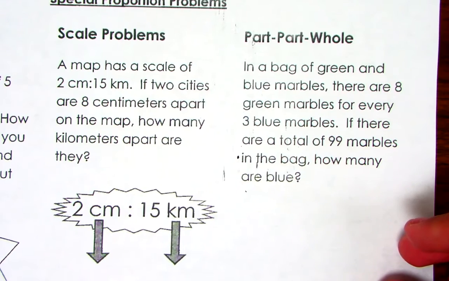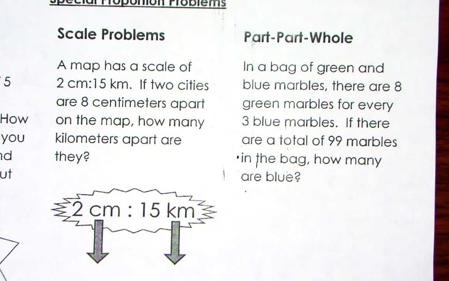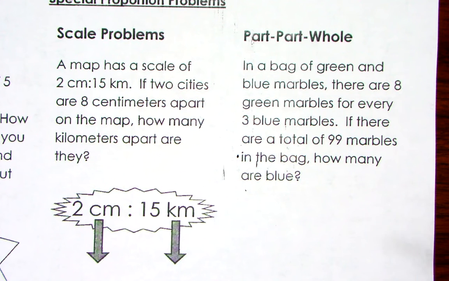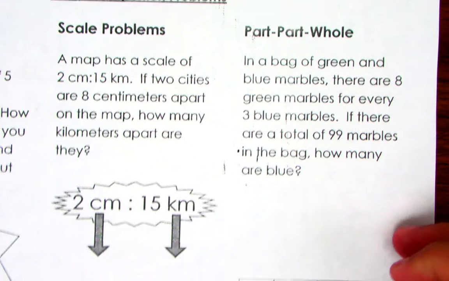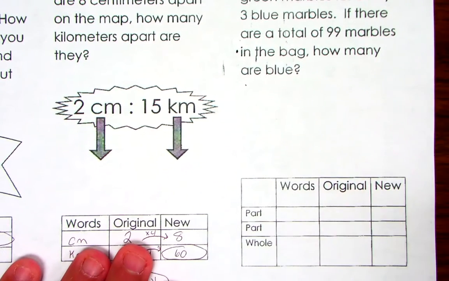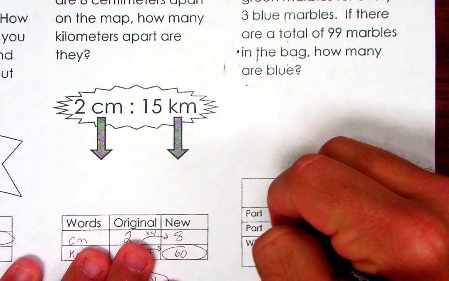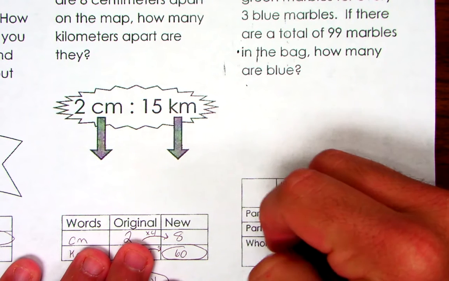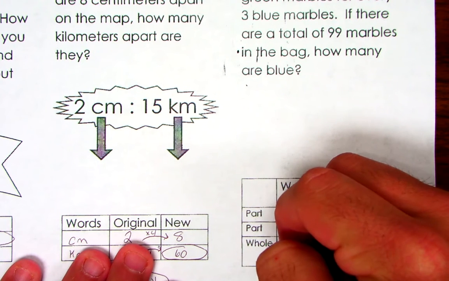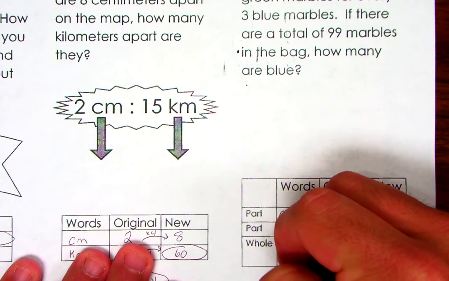Alright, I'm going to do one more on this side. Now we got a part whole. In a bag of green and blue marbles, there are 8 green marbles for every 3 blue marbles. If there are a total of 99 marbles in the bag, how many are blue? So here's what we're comparing: green marbles to blue marbles to the total amount of marbles.